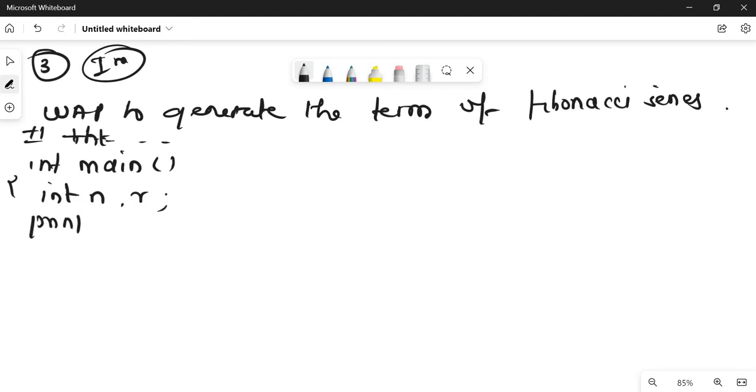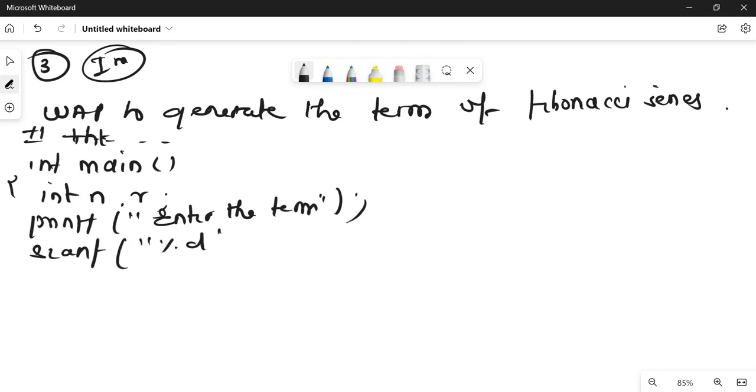So printf, enter the term that you want to find, scanf %d, address of n. Next is r equals to. Again, I forgot to declare the function, so let me declare it here.